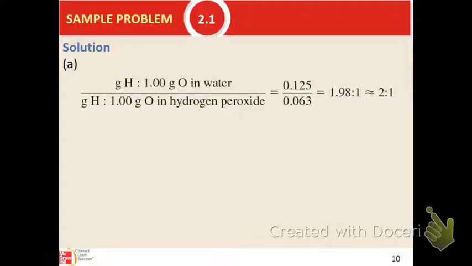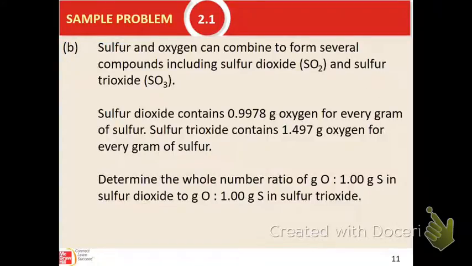Even though they mix in different proportions, in water and in hydrogen peroxide, there are 2 atoms of oxygen and 2 atoms of hydrogen in hydrogen peroxide, and 2 atoms of hydrogen and only 1 atom of oxygen in water. But you can still see that it turns out to be a 2-to-1 ratio of hydrogen in water to hydrogen in hydrogen peroxide.